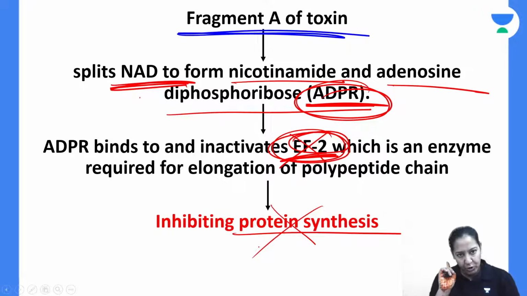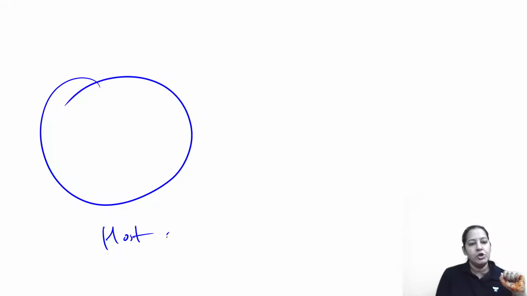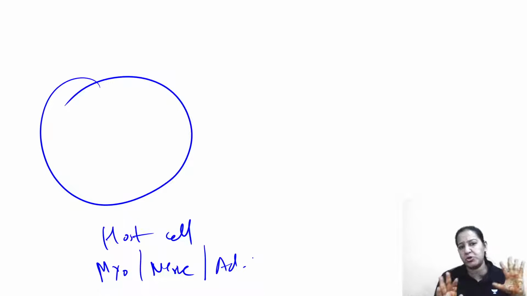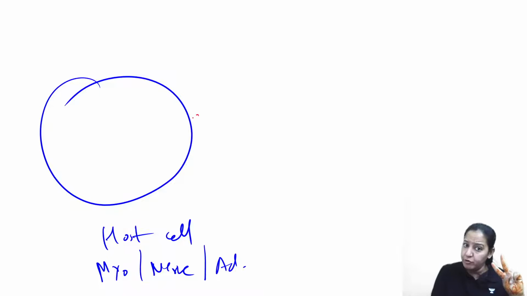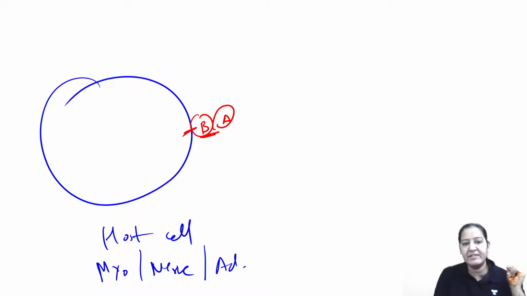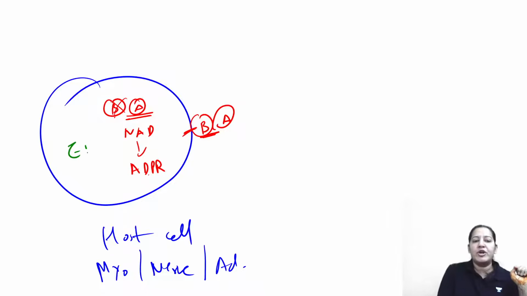Imagine, I'm telling you again. Listen, this is a human cell, a host cell. It can be any cell, but usually it is myocardium, a nerve cell, or the third one, the adrenal, because toxin loves these 3 cells in the human body. After coming in the blood, the toxin has 2 fragments, fragment B and fragment A. B is for binding. Fragment B binds with the cell, and after that the toxin enters inside. Now there is no role of B. A converts NAD into ADPR. This ADPR inhibits elongation factor 2.